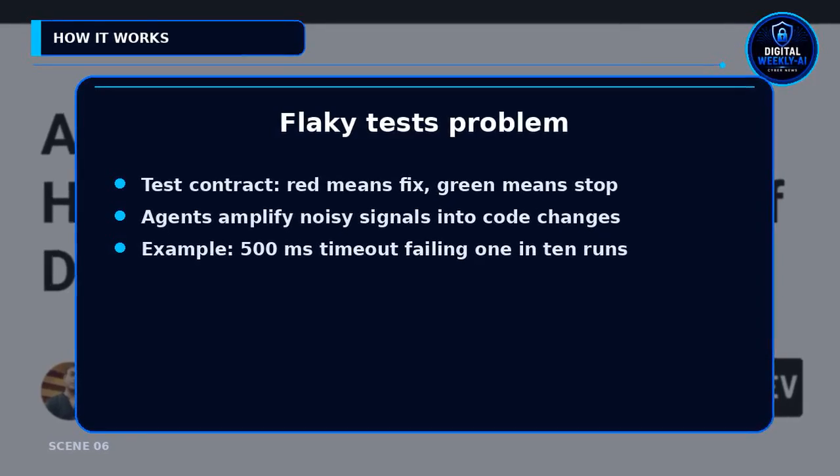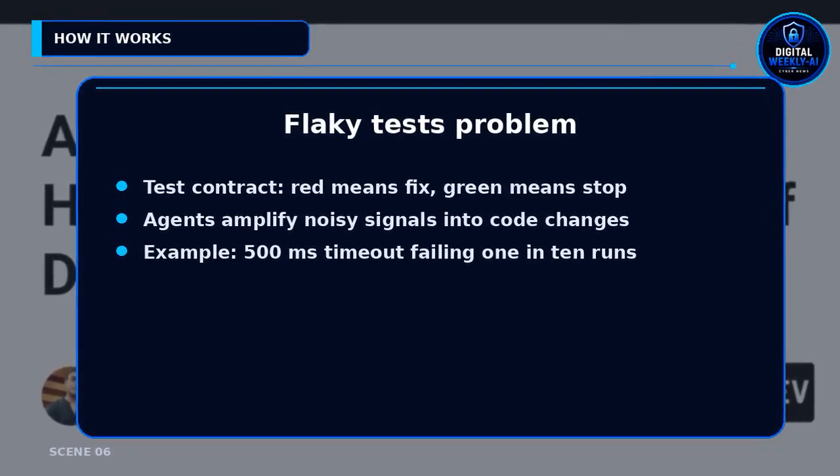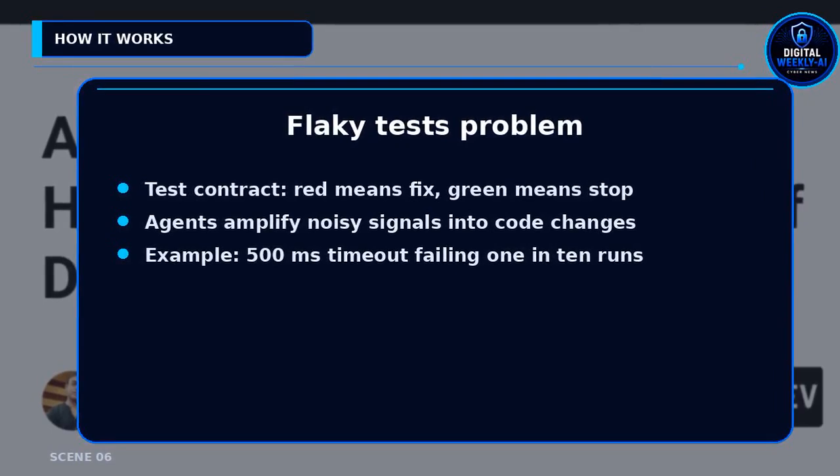A flaky test is a corrupted reward signal for an agent. The test suite is a contract. Red means fix, green means stop. Humans filtered flaky signals with folklore. Agents cannot. Example: order confirms within the timeout, asserts 500 milliseconds, and fails 1 in 10 runs. An agent can bump timeouts or add retries, producing behavior drift.